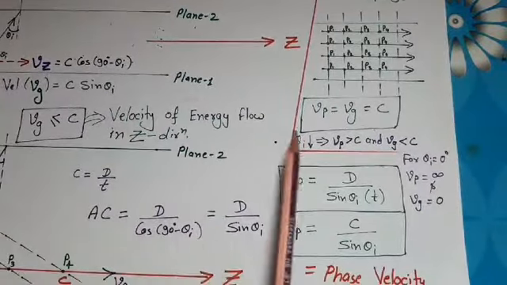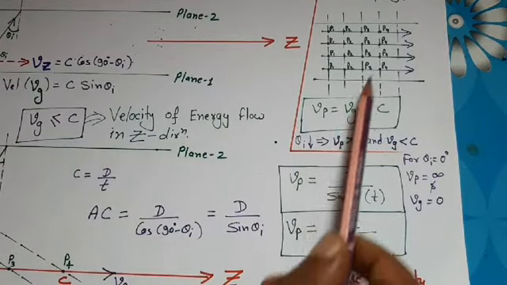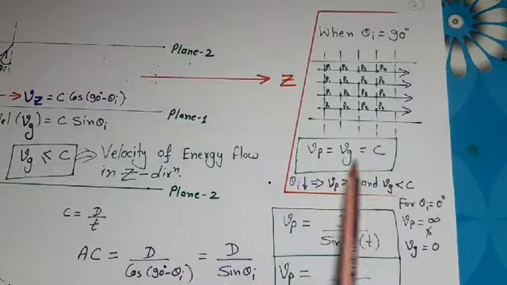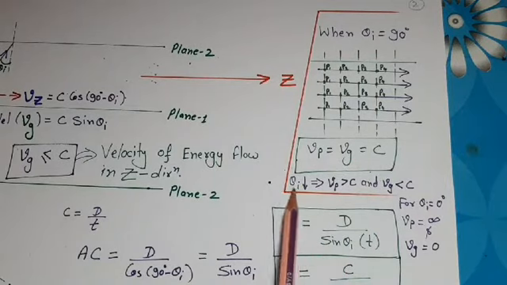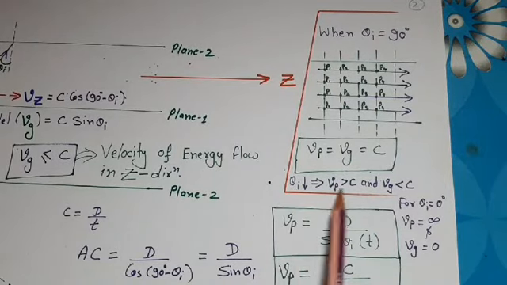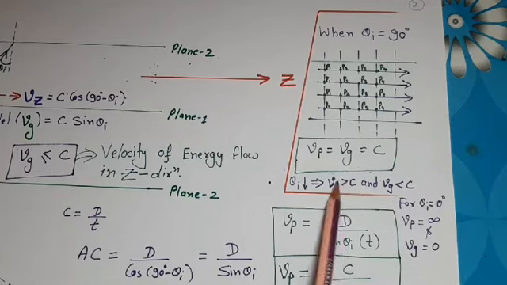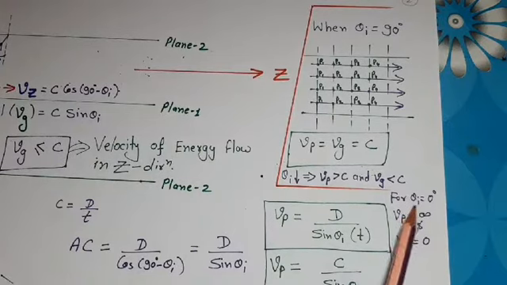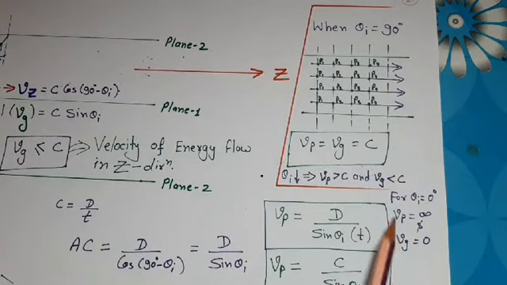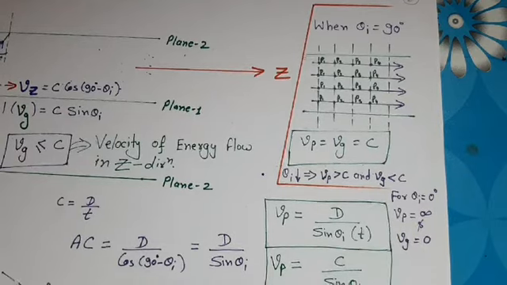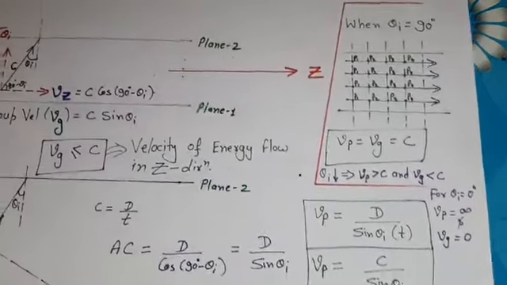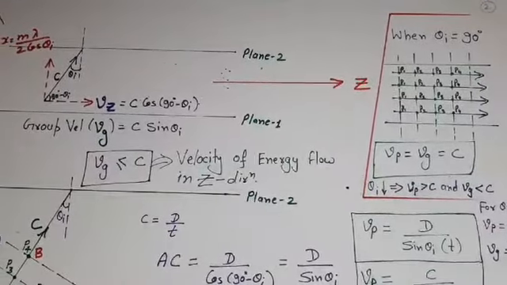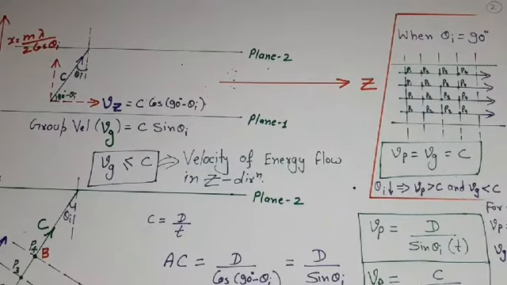Here we can conclude that when theta I is 90 degree, then both group velocity and phase velocity have same value, that is c. But as the value of theta I decreases, group velocity will lower its value than c, and phase velocity increase its value than c. And for theta I equal to 0 degree, that is normal incidence, group velocity becomes 0 because there is no net propagation in z direction, and phase velocity becomes infinite. So friends, this was all about cutoff wavelength, cutoff frequency, group velocity and phase velocity. We stop here. In the next lecture, we will learn more about the waveguide.